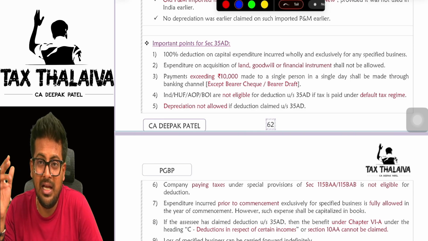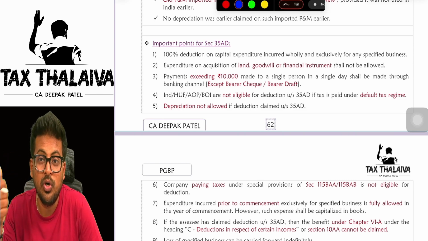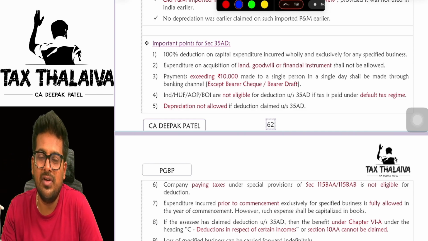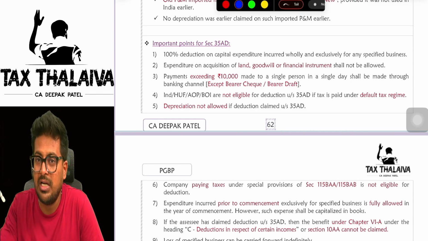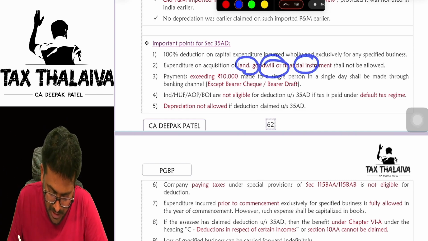GFLA. GFLA. LA means land, boss. Basically, GFLA you cannot do. G for goodwill, F for financial instruments, and LA for land. These three investments, if you have made, are not eligible for 35AD deduction. Land, goodwill, and financial instruments you cannot claim.